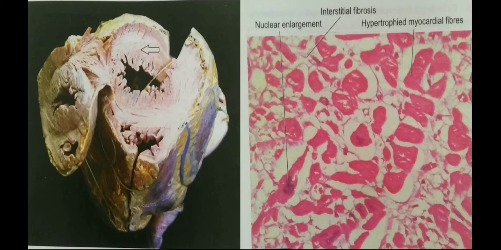This is the micro appearance of cardiac muscle in which cardiac hypertrophy has taken place. There is nuclear enlargement and the myocardial fibers have undergone hypertrophy.